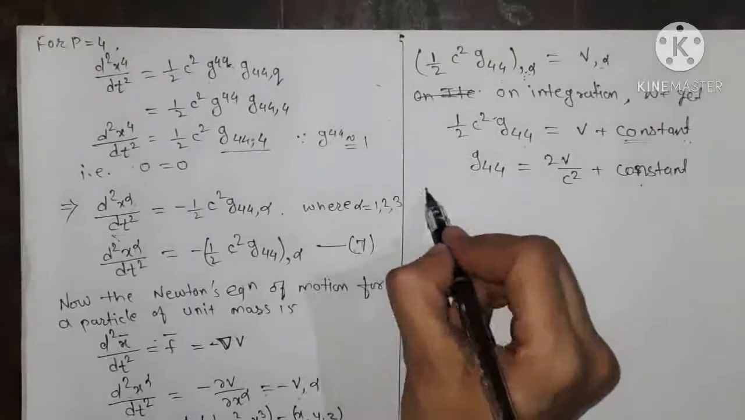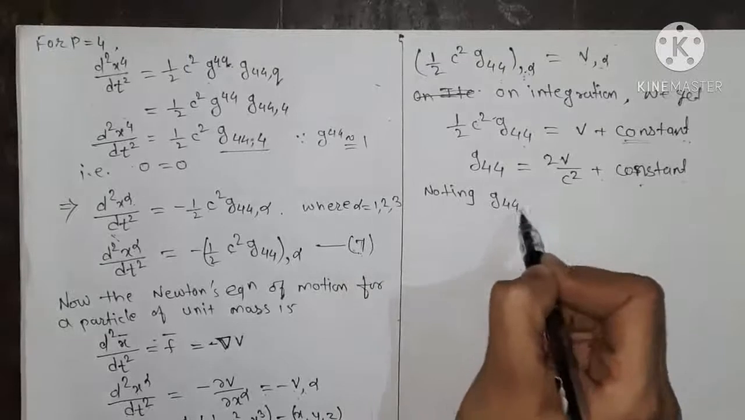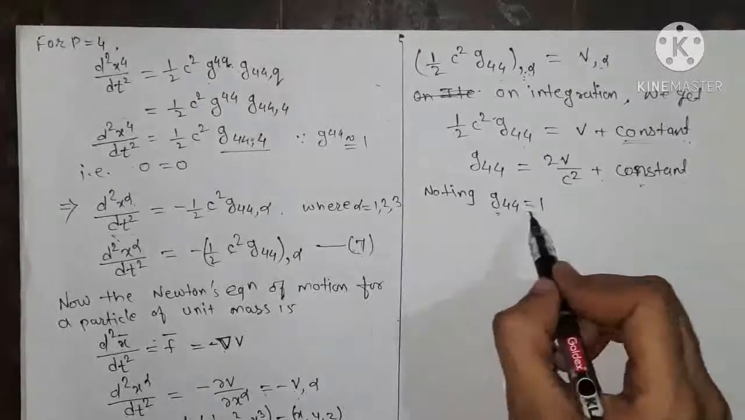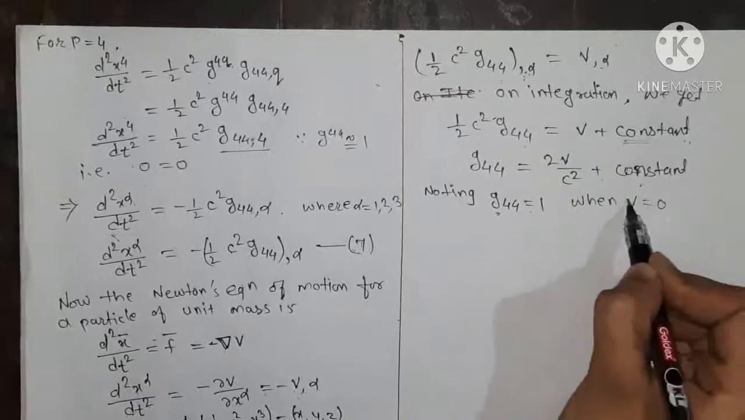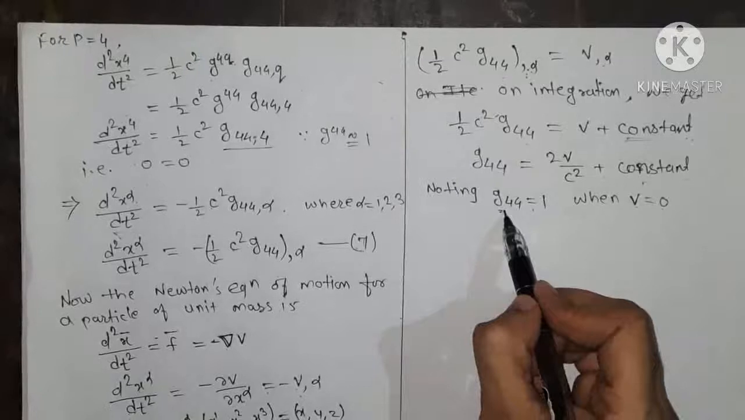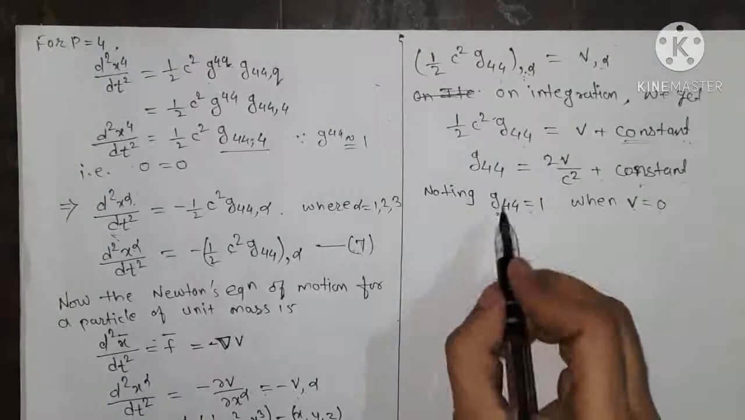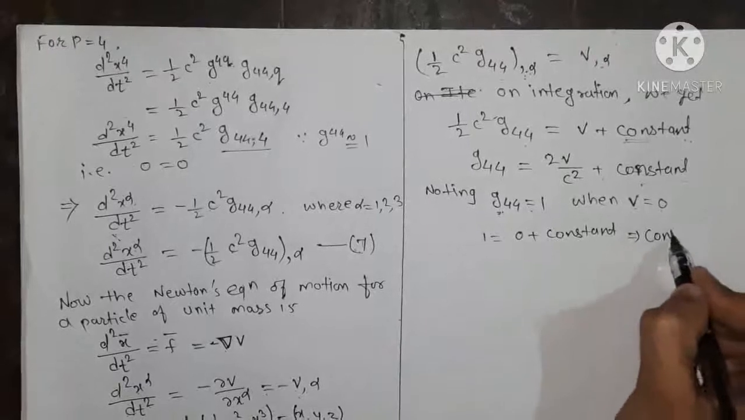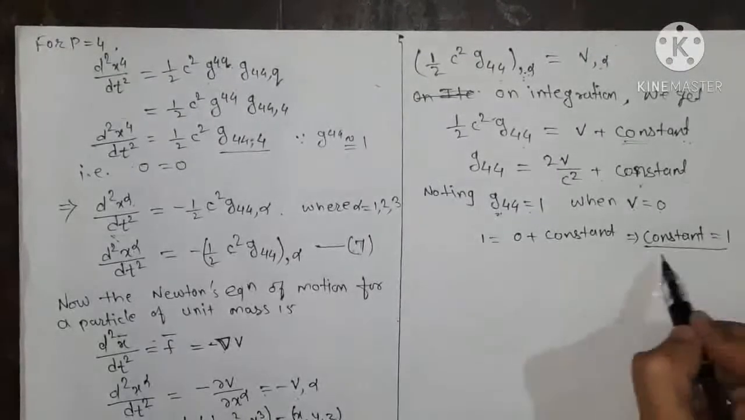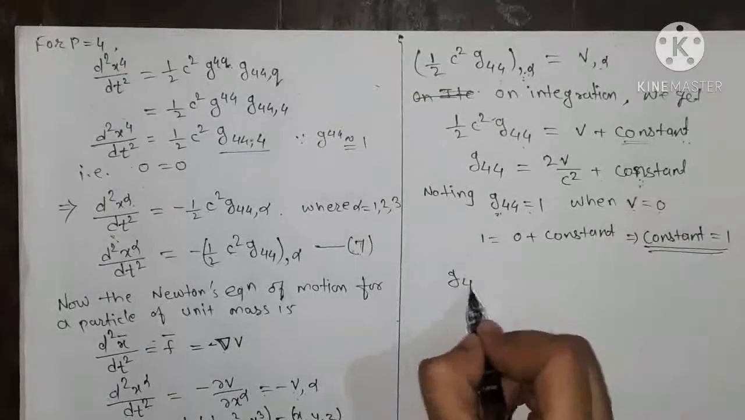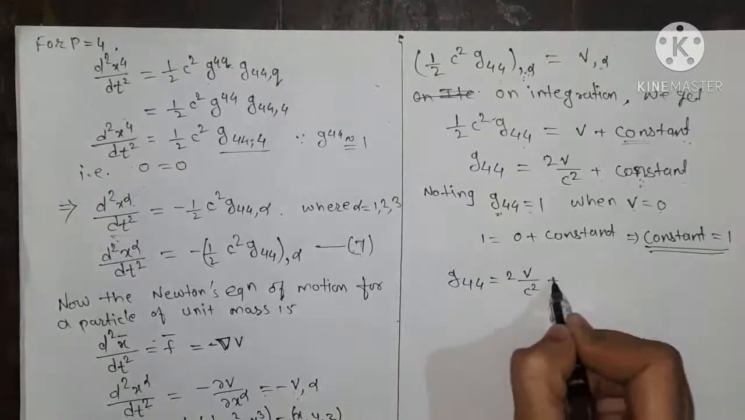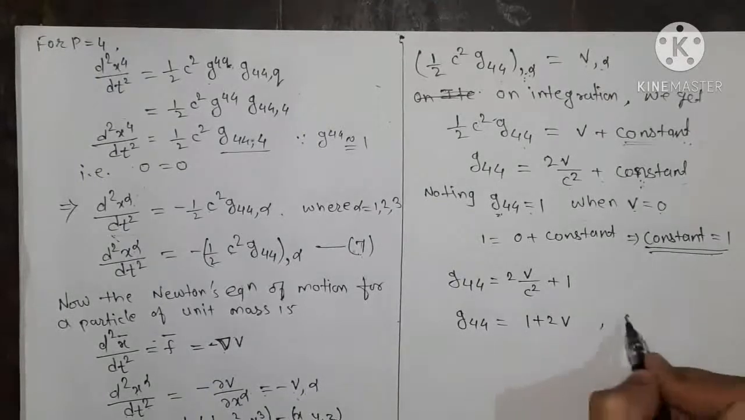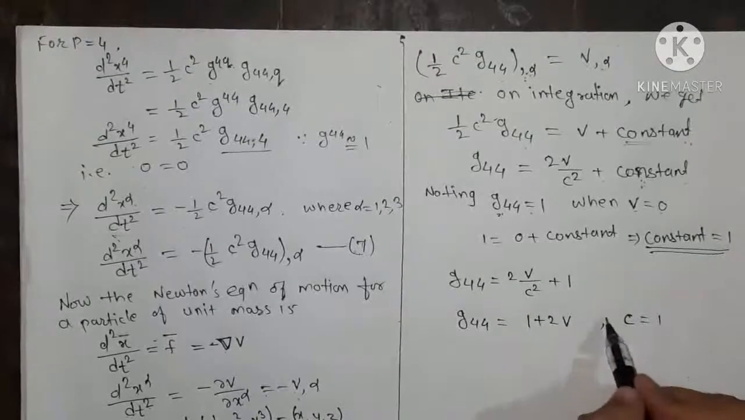Now noting g44 equals 1, as we approximate the value of g44 as 1, so g44 equals 1 when v equals 0, that is when the gravitational potential equals 0, we have g44 equals 1, and therefore we have 1 equals 0 plus constant, and thus this implies constant equals 1, and we substitute the value of the constant in this equation, so we have g44 equals twice v upon c square plus 1, and we write g44 equals 1 plus twice v when c equals 1. Now this is for c equals 1.